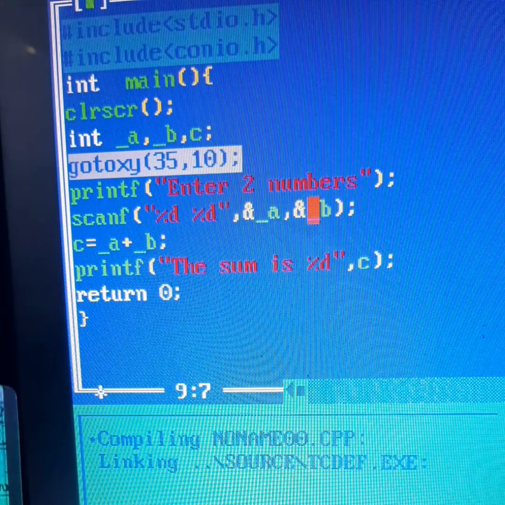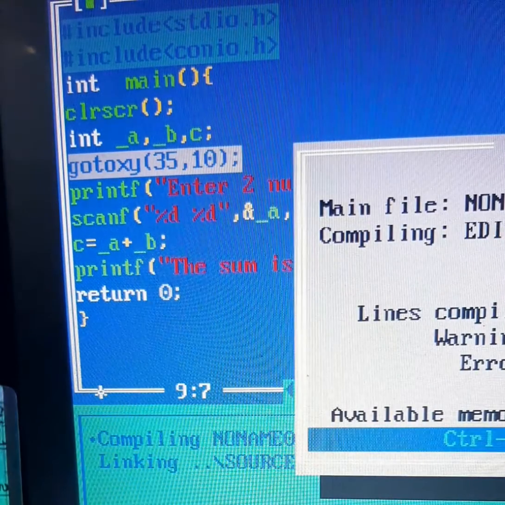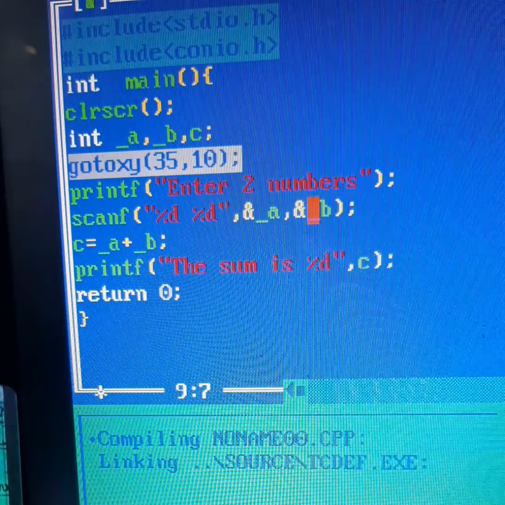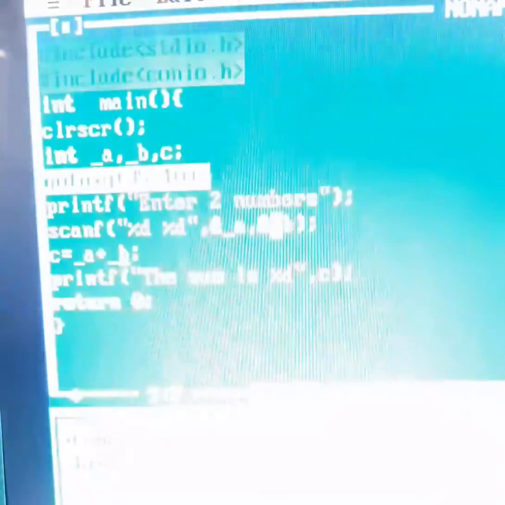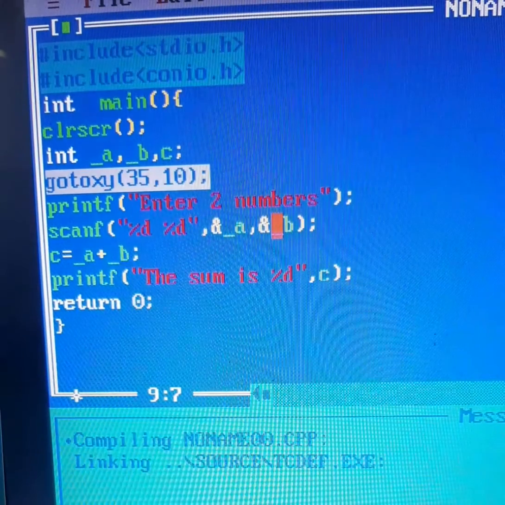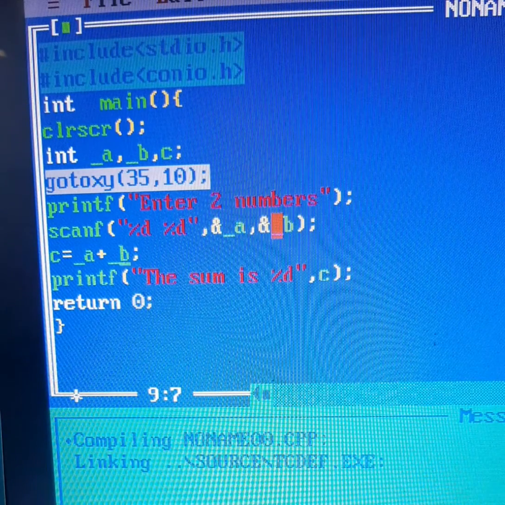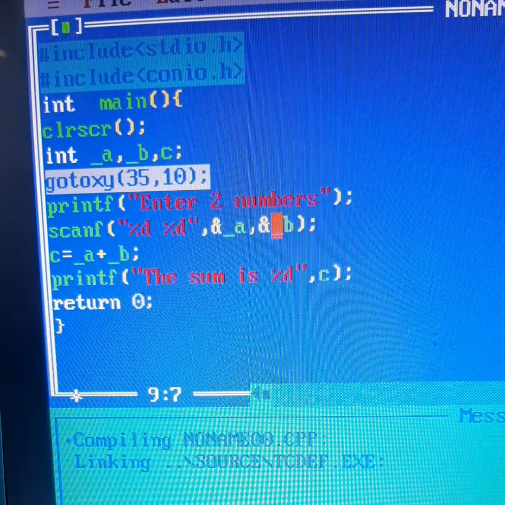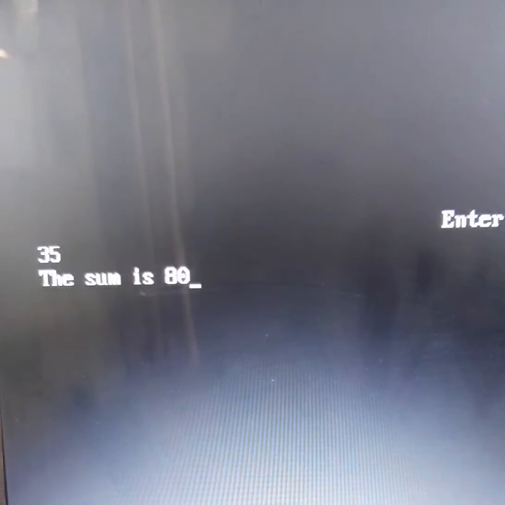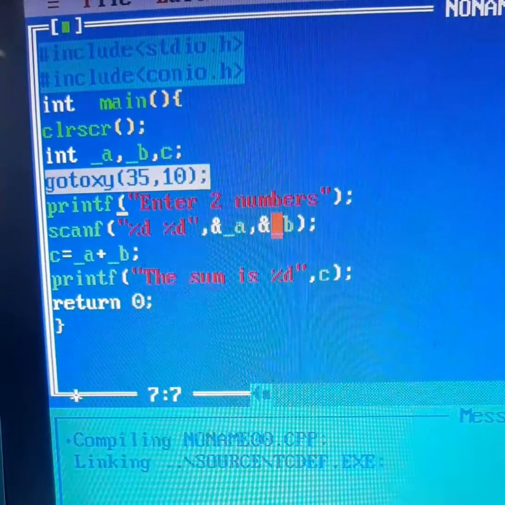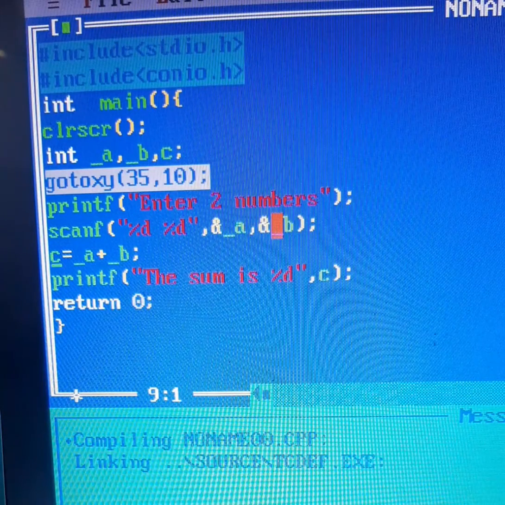So if I run this program again, I'll have no errors. Instead it will run as it was running previously. I'll give two numbers. One is 45 that I'm giving, and the other is 35. And because I've used return 0, I'm not getting the output. It came back immediately. With Alt F5, I can go back and see the output 80. Right. So the second token that I have used is an identifier.